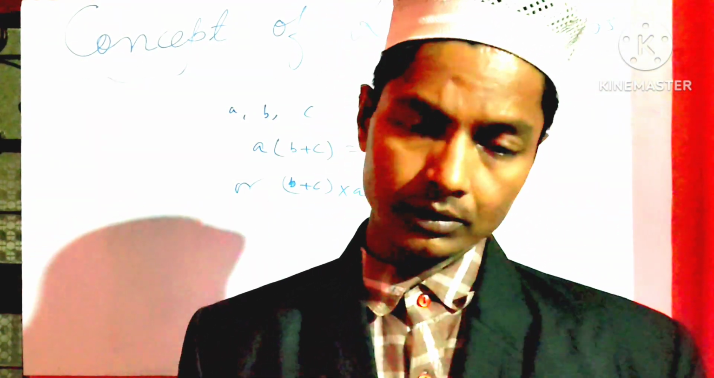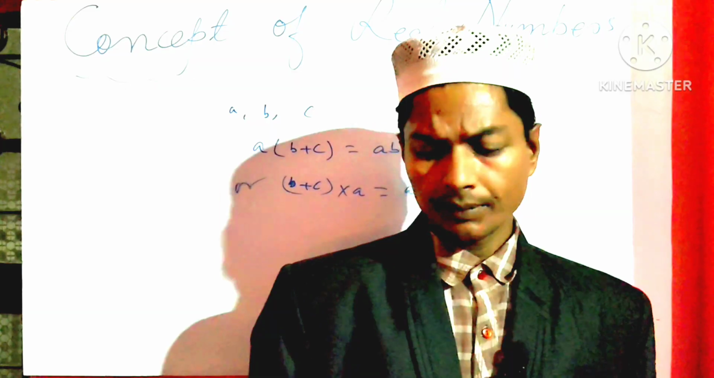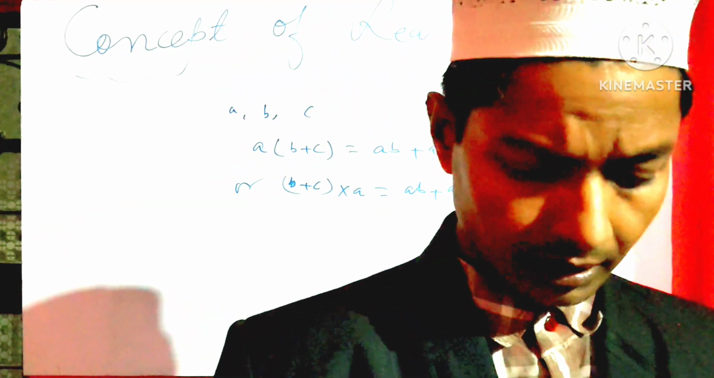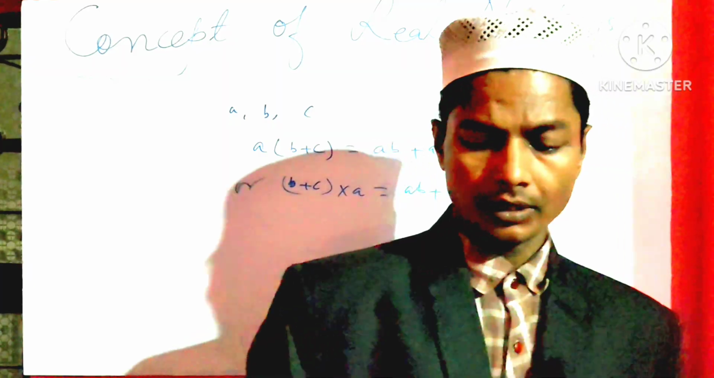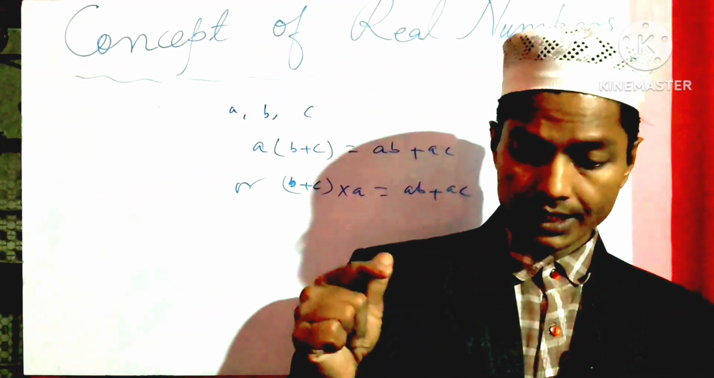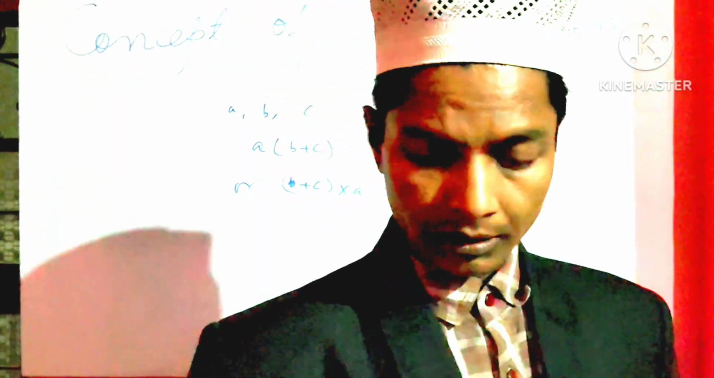Now we have learned about the concept of real numbers, and we may solve the examples, but these examples are not very hard. They are very easy, and the exercise is also easy. We are leaving them, and in the next video we will learn about irrational numbers, the representation of irrational numbers on the real number line.